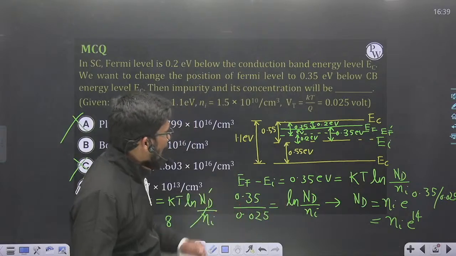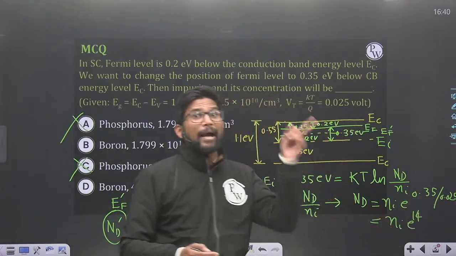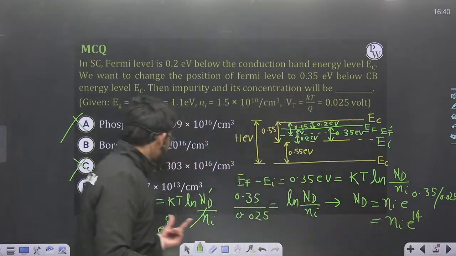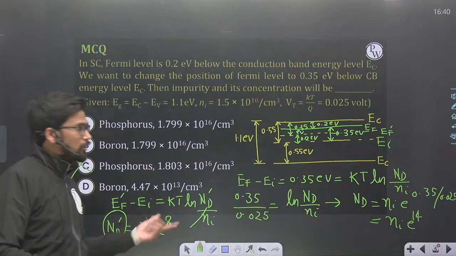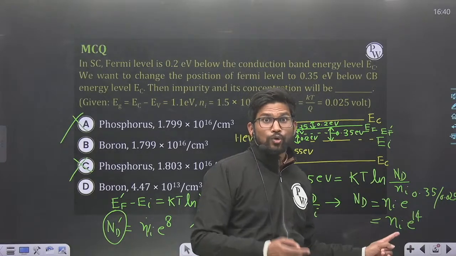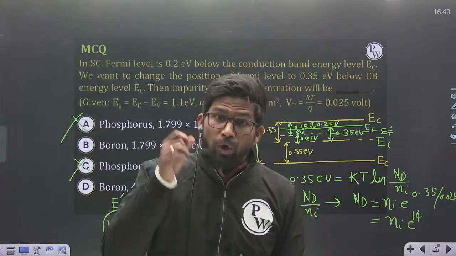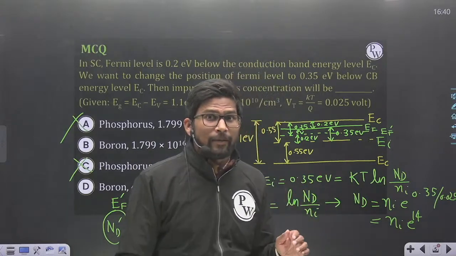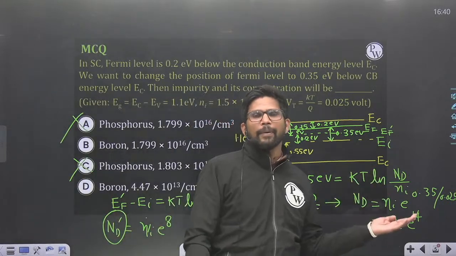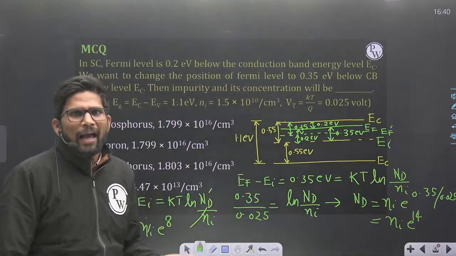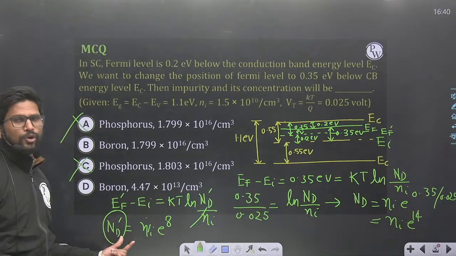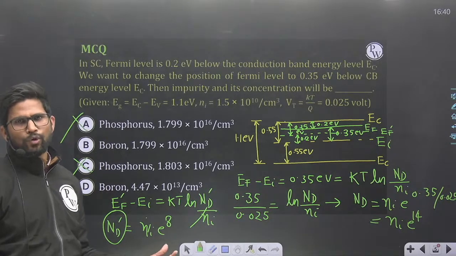And initially, how many donors are there? Because I am adding the impurity to the N type semiconductor, ND. I want this much effective donor to remain, so that the Fermi level is at EF dash. And initially I have this much donor. So I need to add boron or acceptor type impurity, so that apart from ND dash, other donors will be compensated by Na. So how many Na should be added? Effectively this much donor should remain.